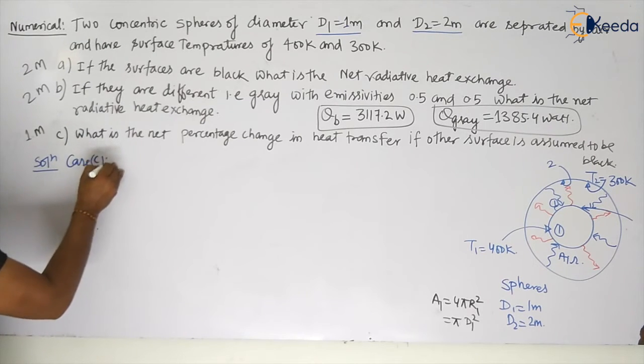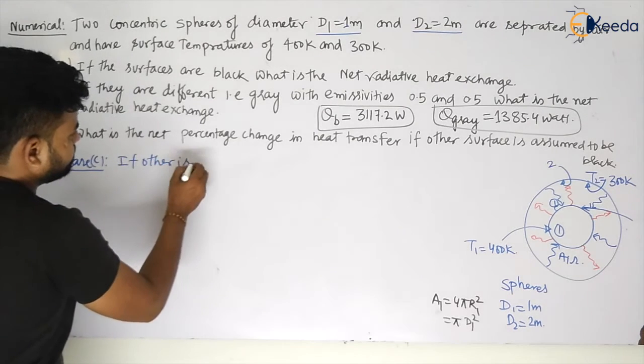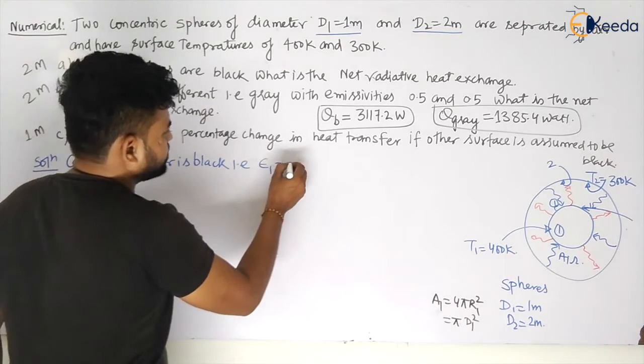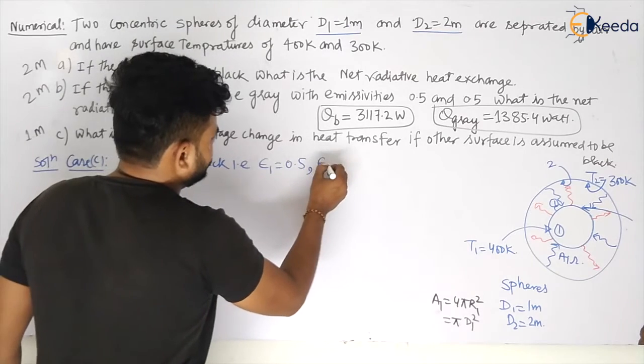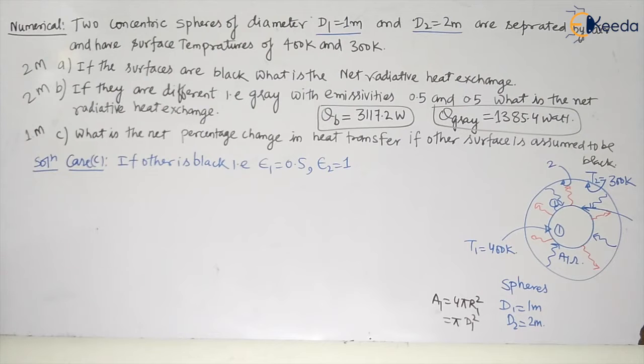In the third case, that is case C, if other surface is black, that is E1 will be equal to, let us take 0.5 and E2 will be equal to 1, my dear students. E2 will be equal to 1. So can we calculate the heat transfer in this case? Can we calculate the heat transfer directly? So spheres are given. Okay. So our other surface is black now, and these are the cylinders or spheres.